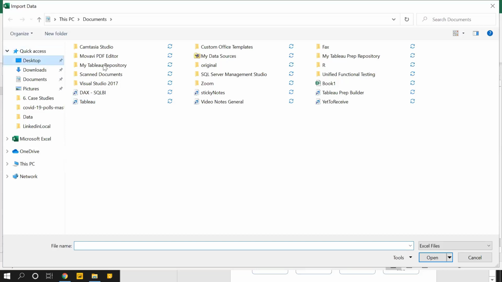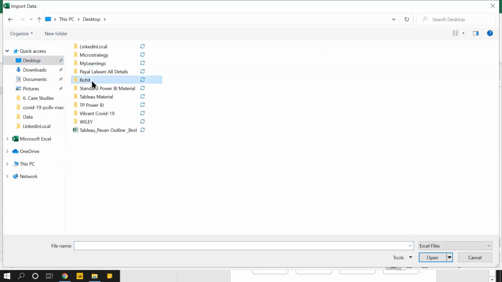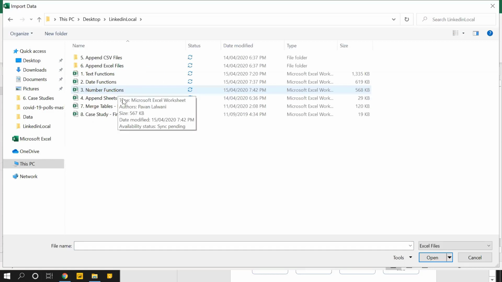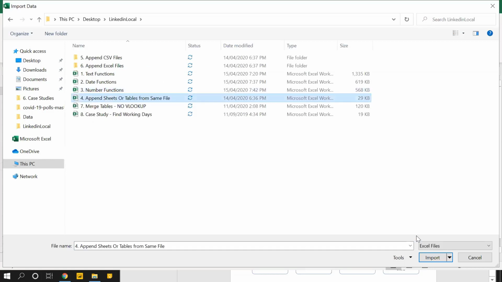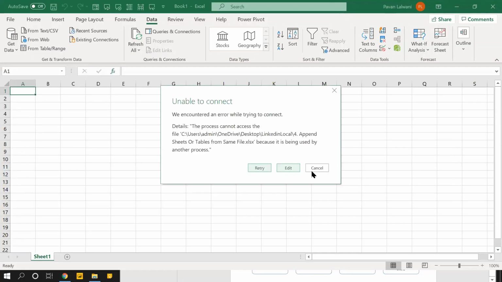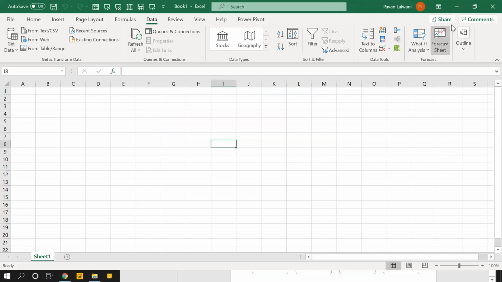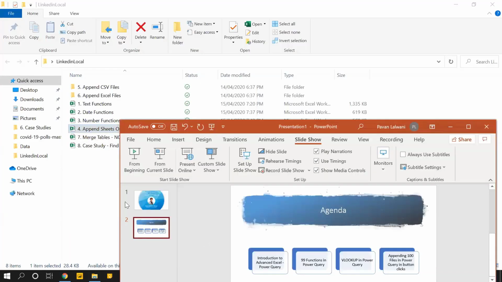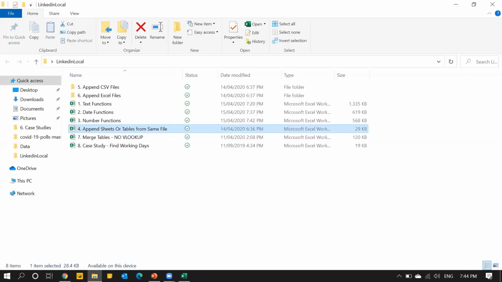You need not worry which location right now. I have this append tables file. Click on import. It's not getting opened because when the file is open, you cannot import the data. So I'll repeat the steps.